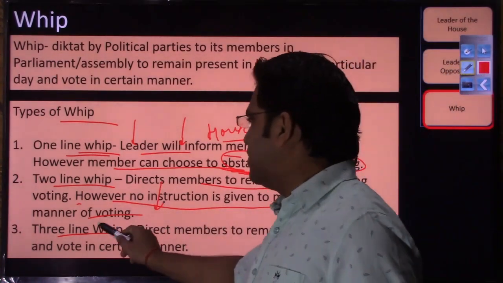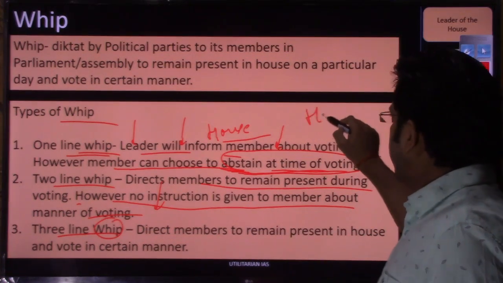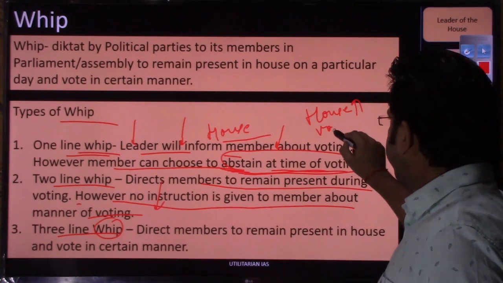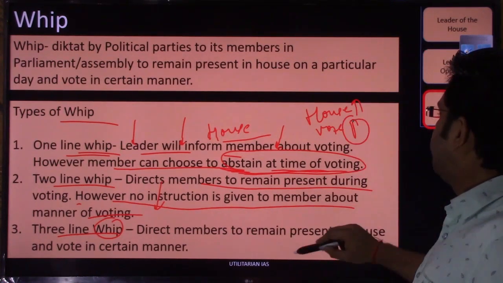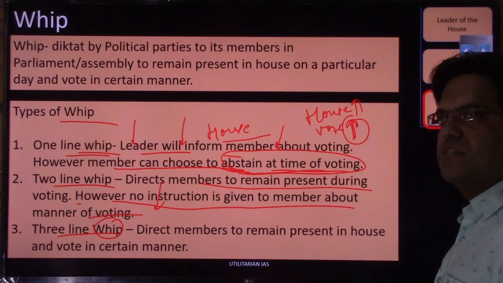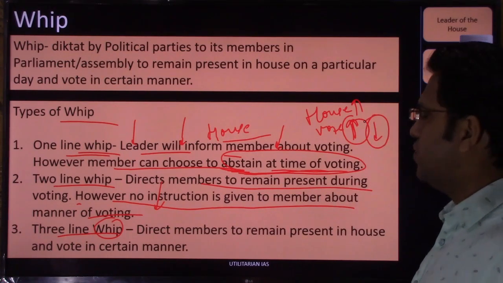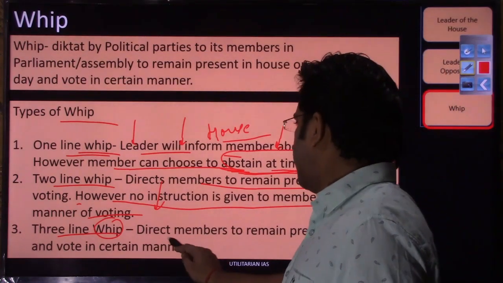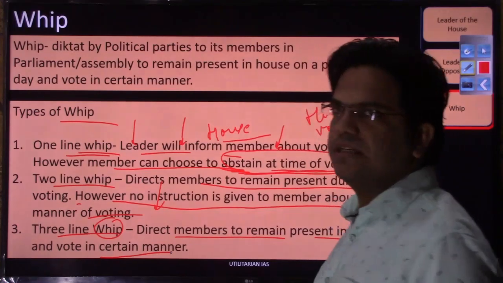This three line whip is one of the strictest whips, in which they will be asked that you have to remain in the house, present as well, and you have to vote in a certain manner. So the government will say that to its members. Right now BJP will say, if they are presenting the bill, that you have to support the bill. The opposition might say that no, you have to oppose this bill. So if a three line whip is issued, it directs its members to remain present in the house and vote in a certain manner.